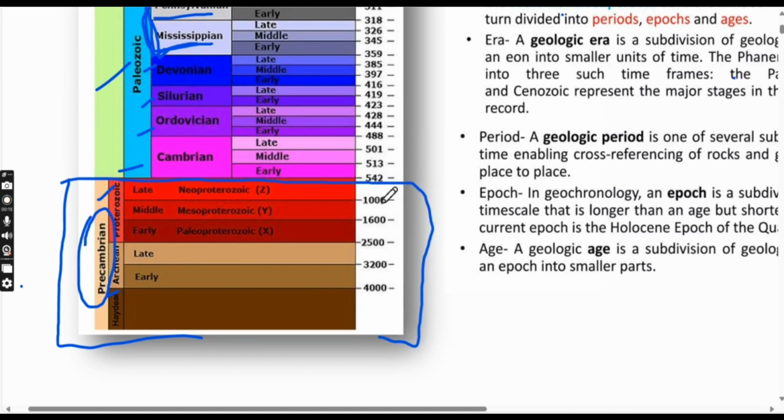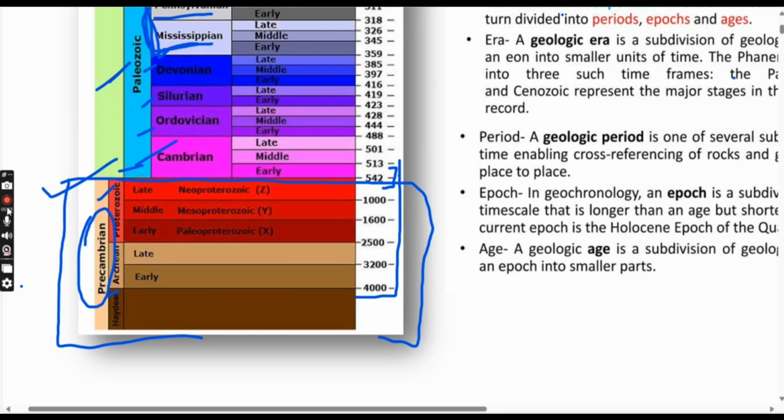Whatever lies below 542 million years ago is Precambrian. So it will start with 4000 and move up to 542. After 542, the Cambrian or Paleozoic era will start. Okay, so now let's see this in the form of an Indian map. All the Precambrian cratons and shields will be mentioned there.